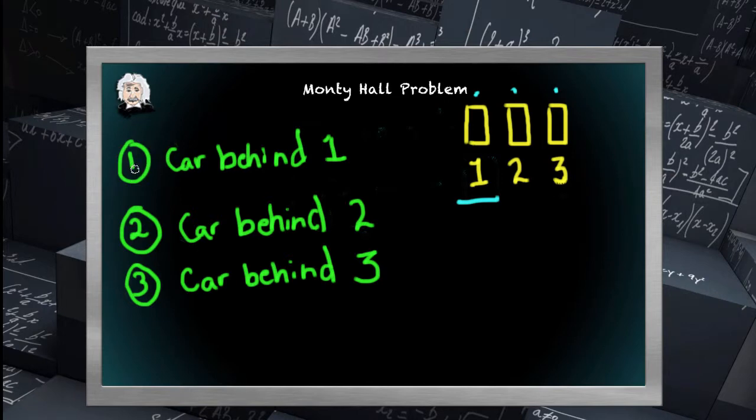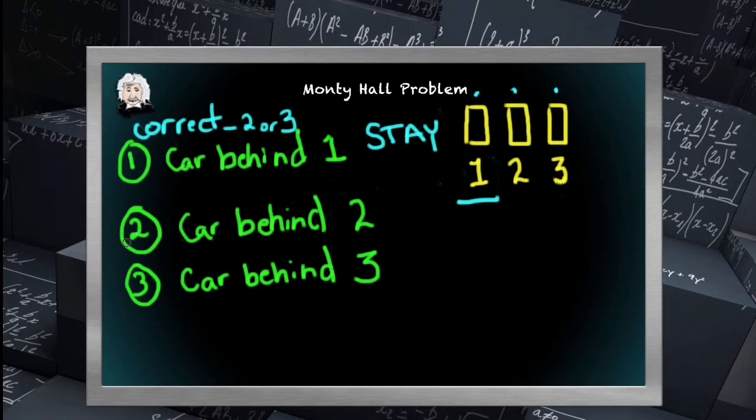If we're in scenario 1, where the car is behind curtain 1, that means the contestant was correct. And Monty Hall would have to open up either curtain 2 or 3, neither of which has a car. They both have goats behind them. So Monty Hall has a choice of what curtain to open up there. And the best course of action in this scenario is to stay put, not to switch. But of course, the contestant doesn't know that.